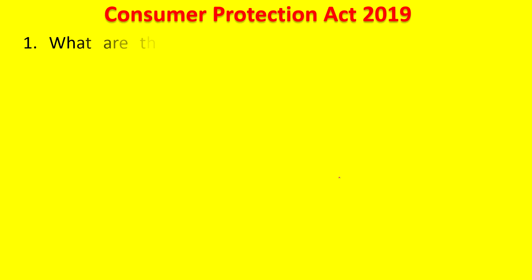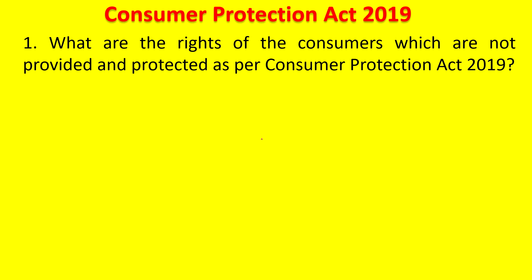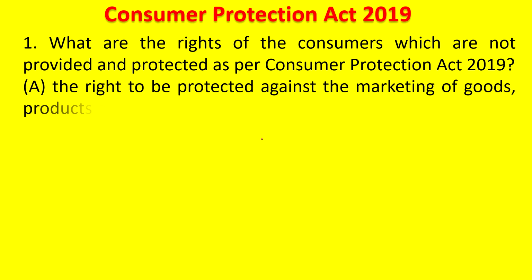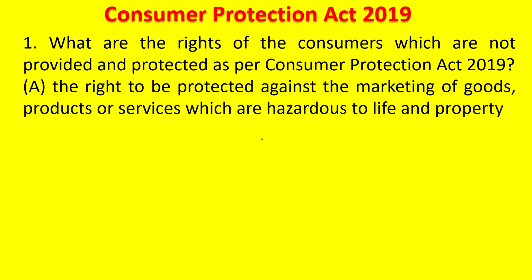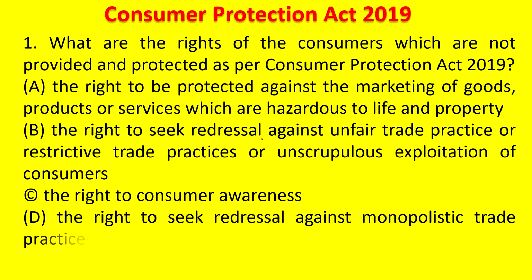Then let us see a few questions. Try to answer the questions in the comment section. What are the rights of the consumers which are not provided and protected as per the Consumer Protection Act 2019? A. The right to be protected against the marketing of goods, products and services which are hazardous to life and property. B. The right to seek redressal against unfair trade practice or restrictive trade practices or unscrupulous exploitation of consumers. C. The right to consumer awareness. D. The right to seek redressal against monopolistic trade practices. Your time starts now. The answer is the right to seek redressal against monopolistic trade practices.